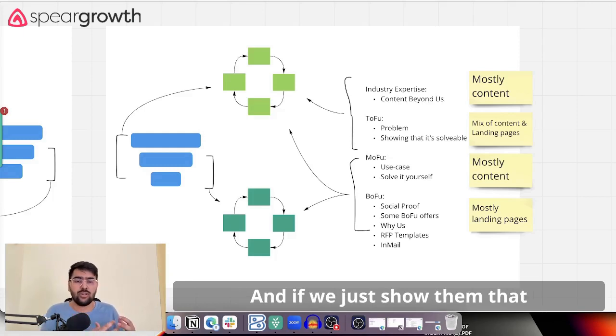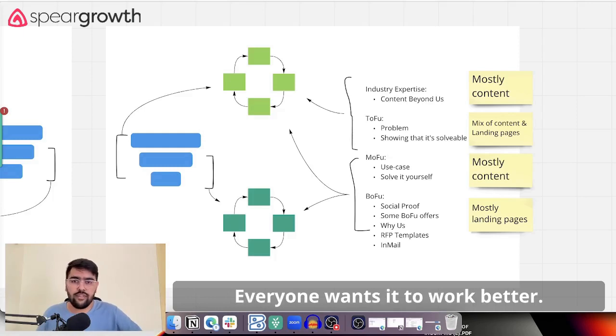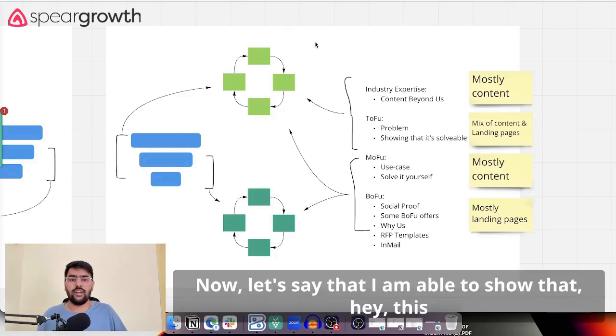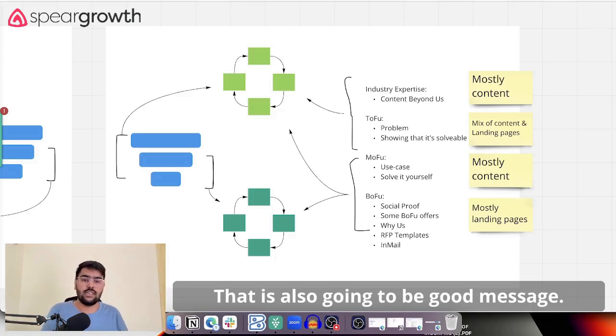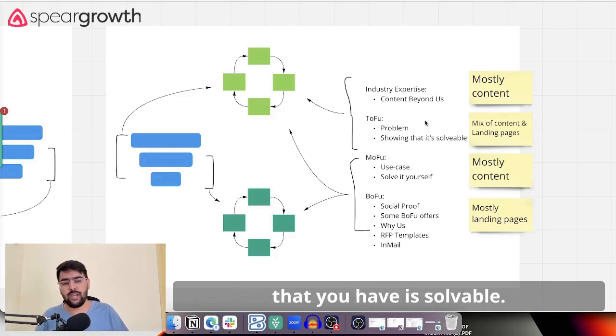They do want that, everyone wants it to work better. If I am able to show how you can do it so much better, that is also going to be a good message, showing that the problem you have is solvable.